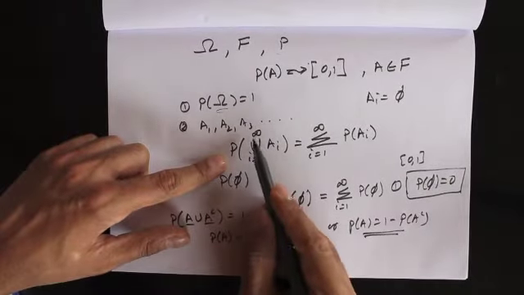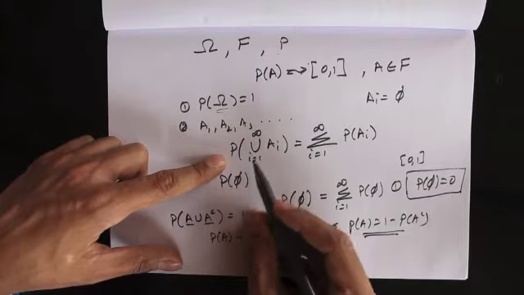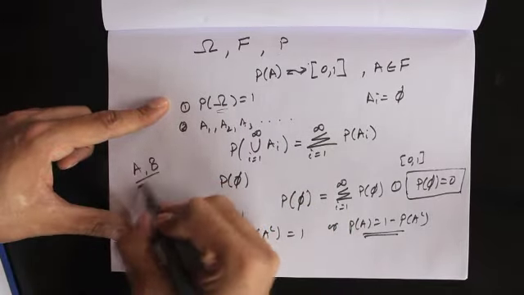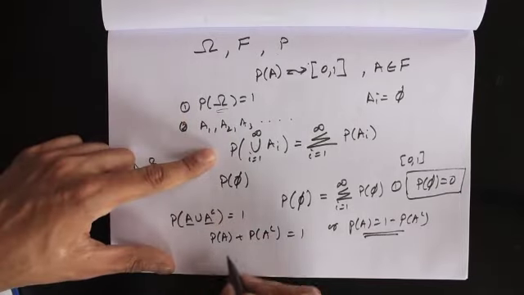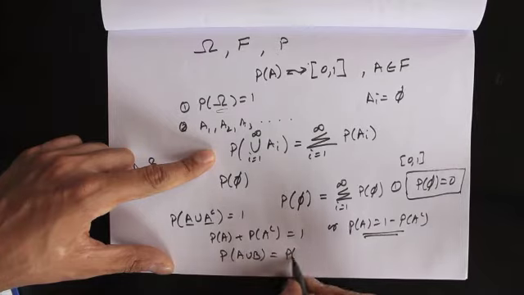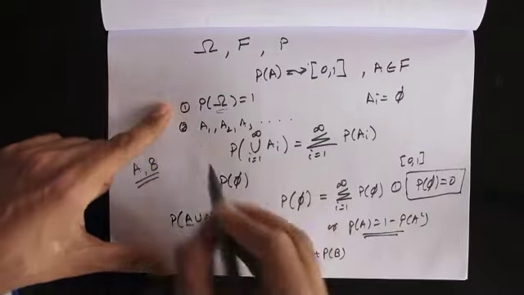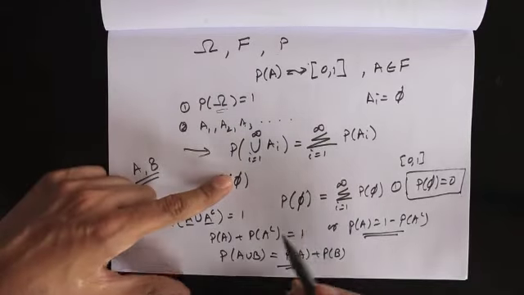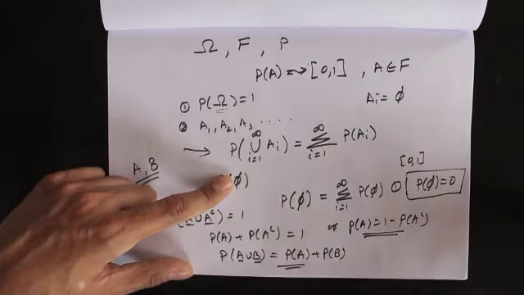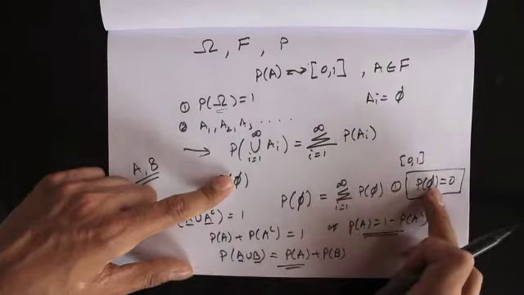Now this is an infinite union, but if we have a finite union, so if we have two sets A and B which are disjoint, then the probability of A union B is equal to the probability of A plus the probability of B. This comes from the property right here. We can consider the first set to be A, the second set to be B, and from the third set onwards till infinity we take them as the empty set.